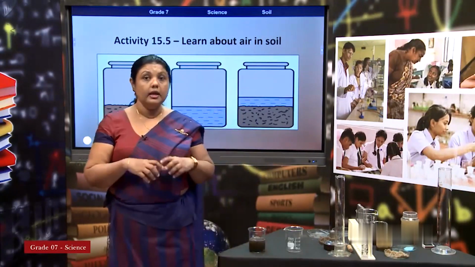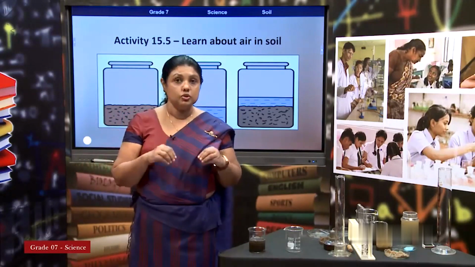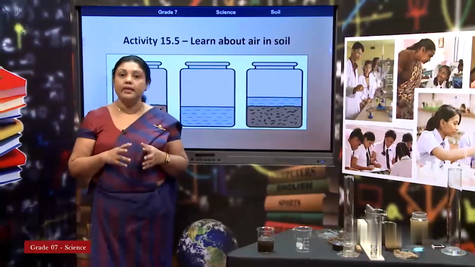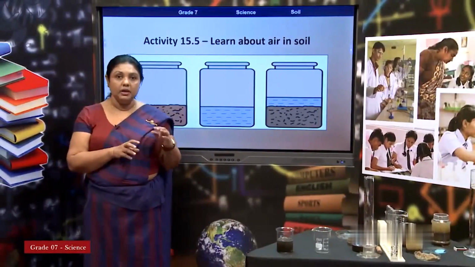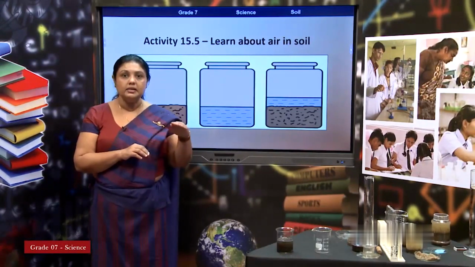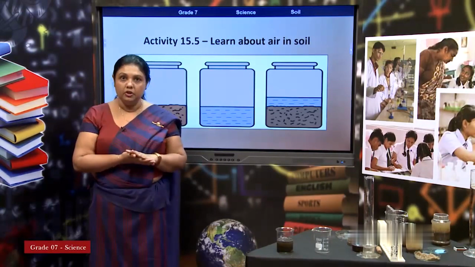Inside the soil there are air particles. So, what has moved in? You have learned that there are air particles inside soil. Because of that, the addition of both samples will not be there.